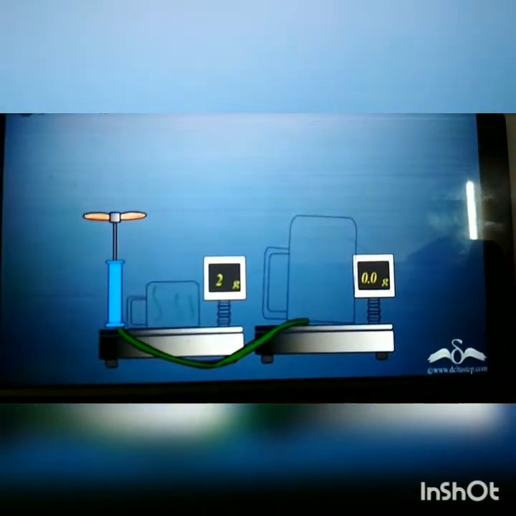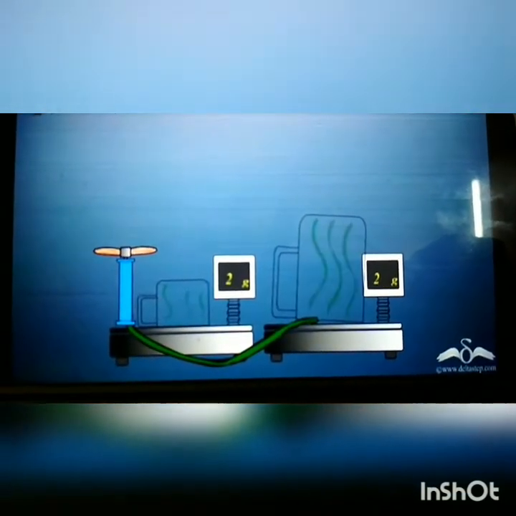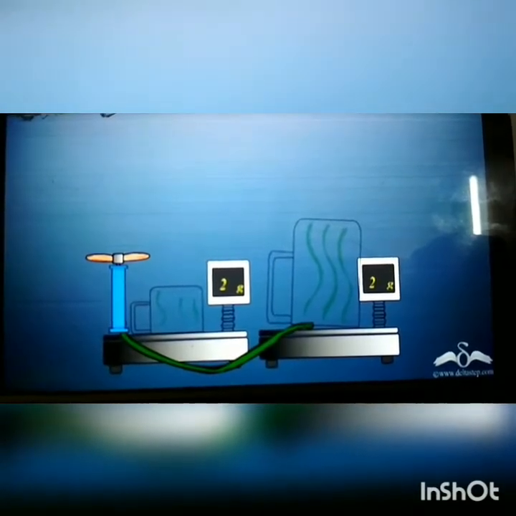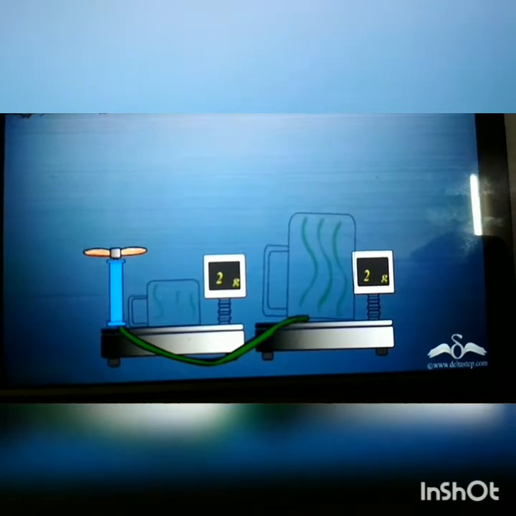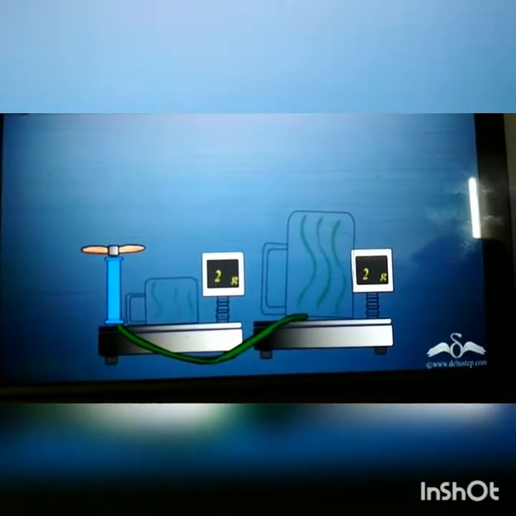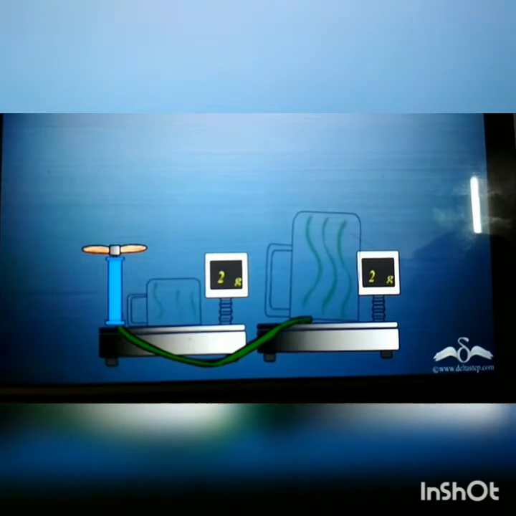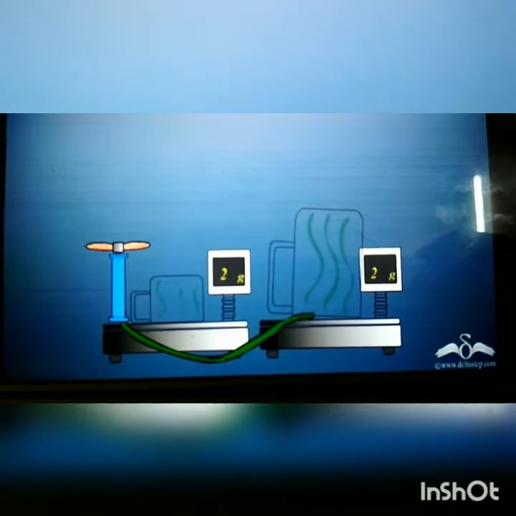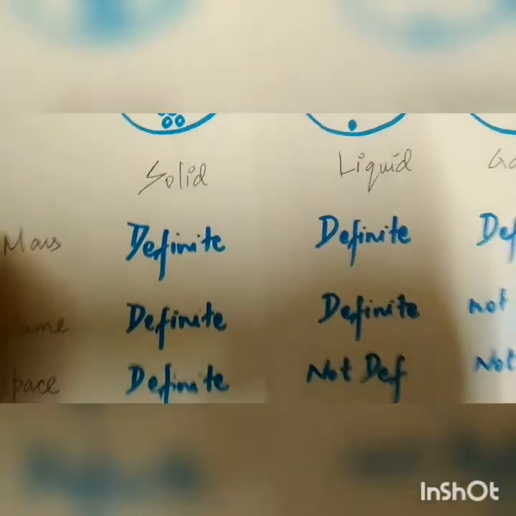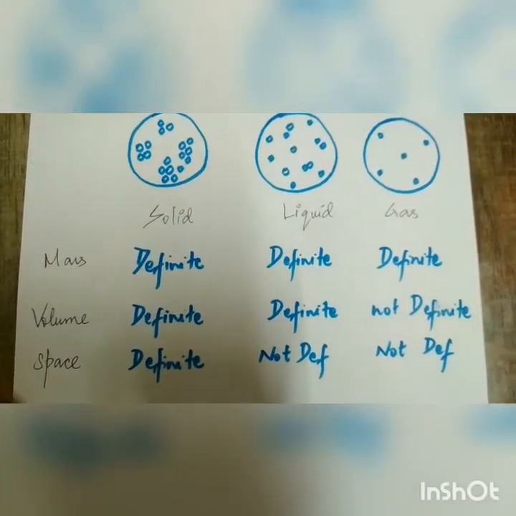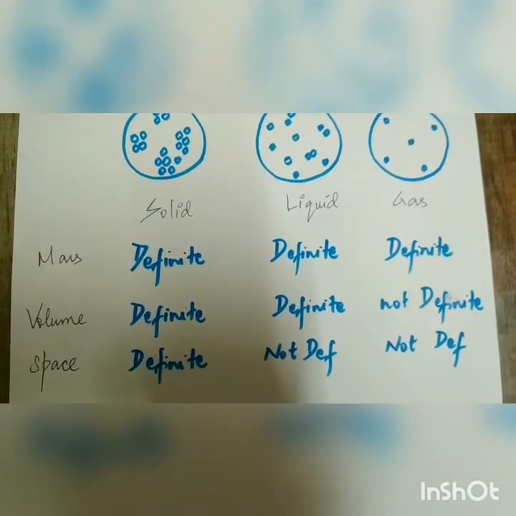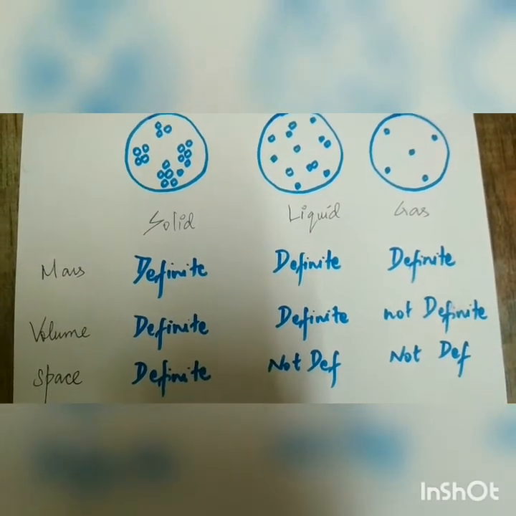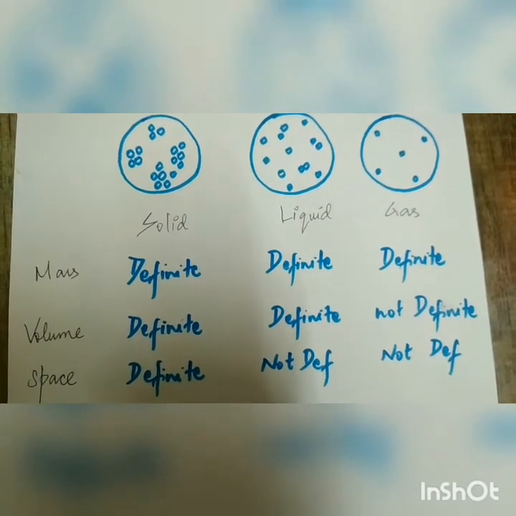Now, the same quantity of gas is pumped into the bigger container. We observe that the same quantity of gas weighs the same, that is 2 grams. The gas takes the space available in the bigger container. The gas occupies the volume of the bigger container and takes the shape of the bigger container. Gases, the characteristics: it has definite mass, does not have definite volume, does not have definite shape, and takes the shape and volume of the container in which it is closed.